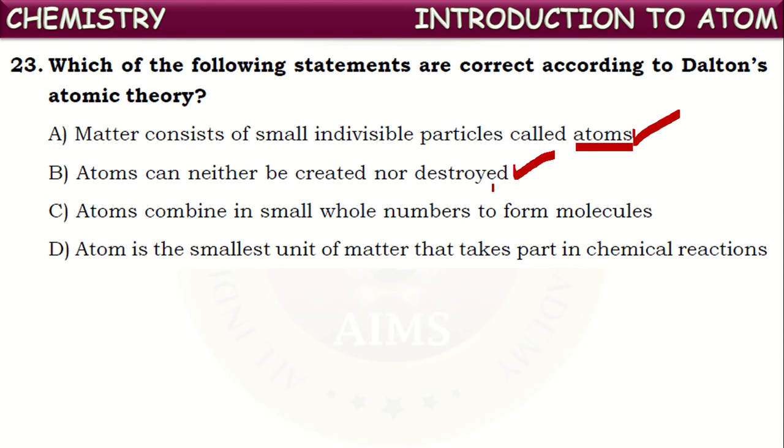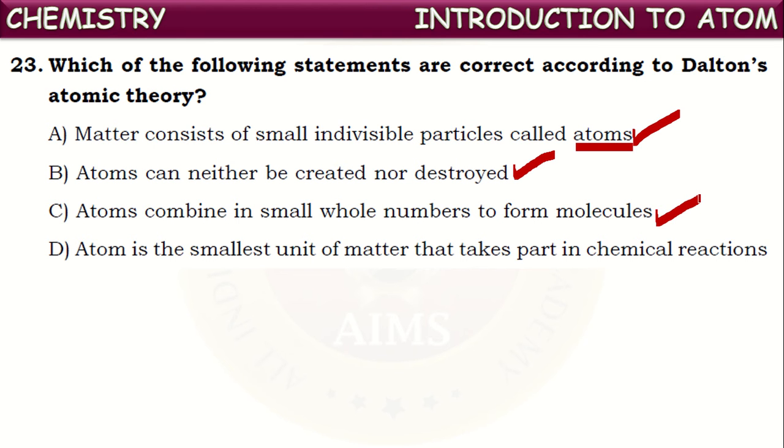Next one, atoms combine in small whole numbers to form molecules. Yes, it is true. Atoms are participating in small whole numbers to form molecules. This point is also true according to John Dalton's theory. But of course, it also failed after the discovery of polymers.